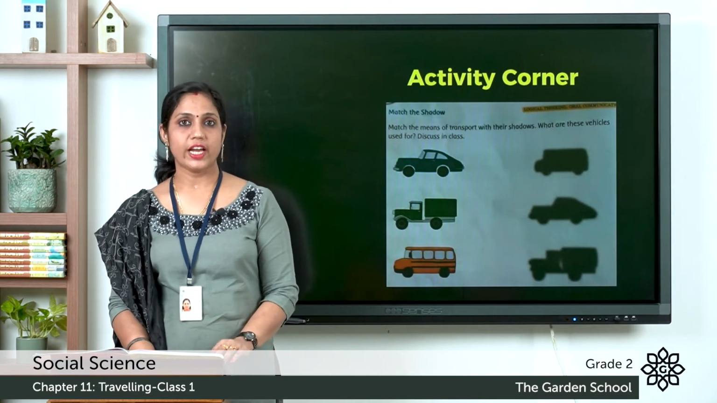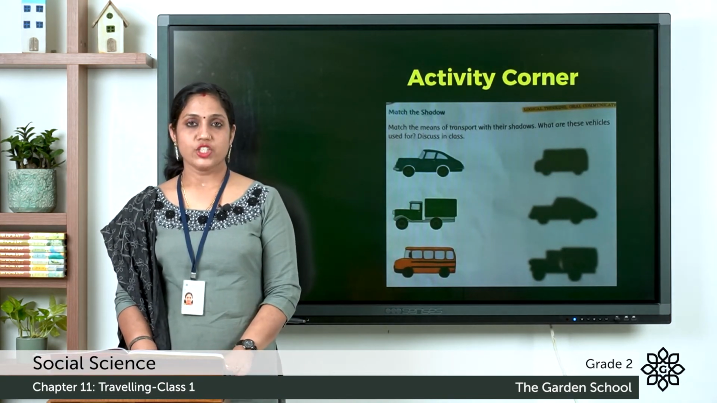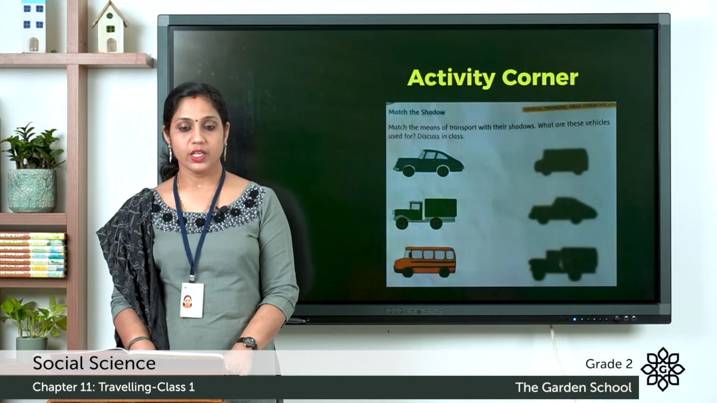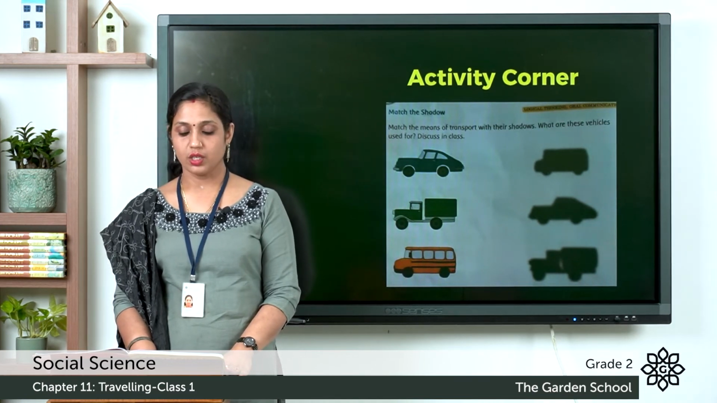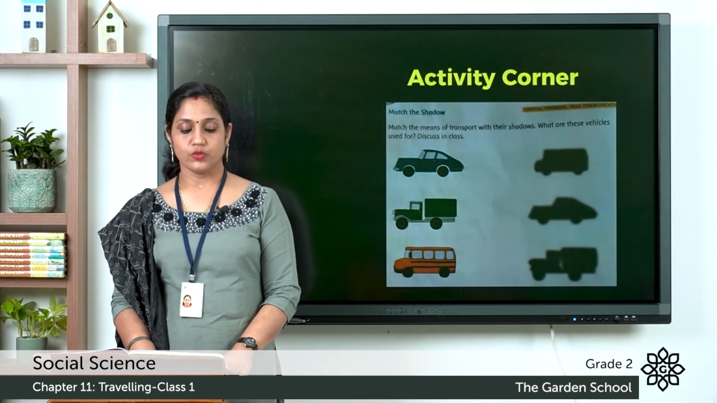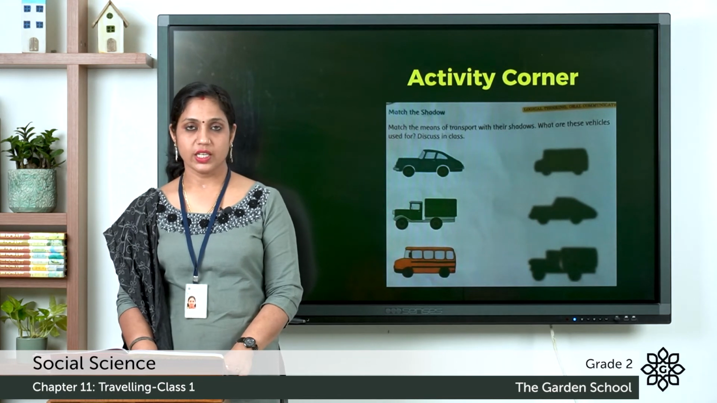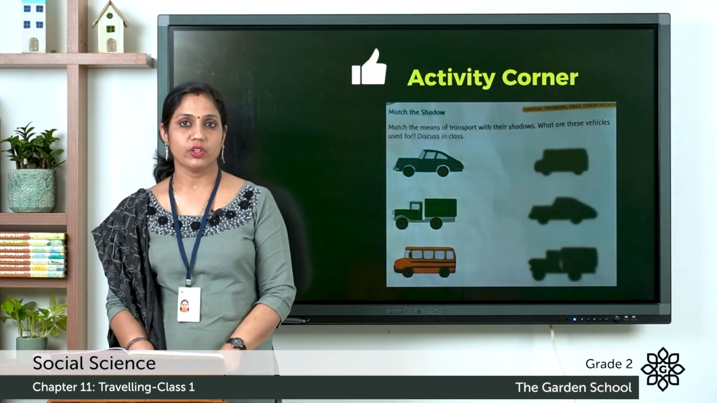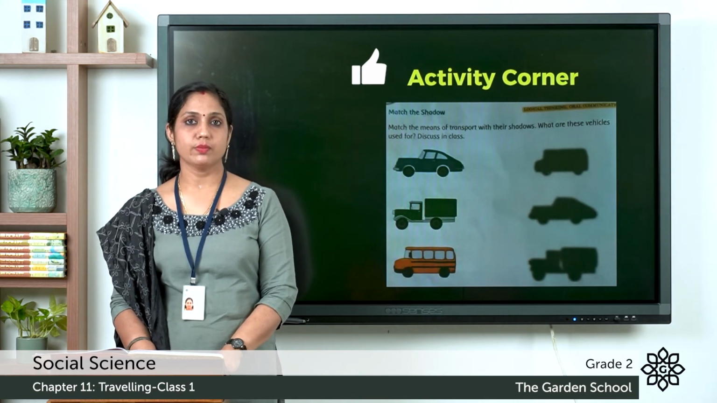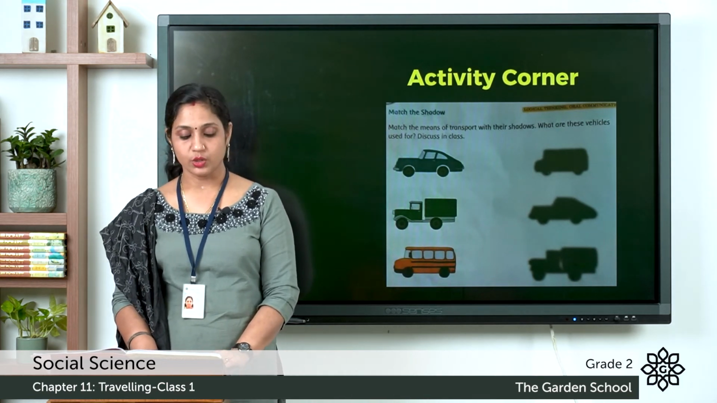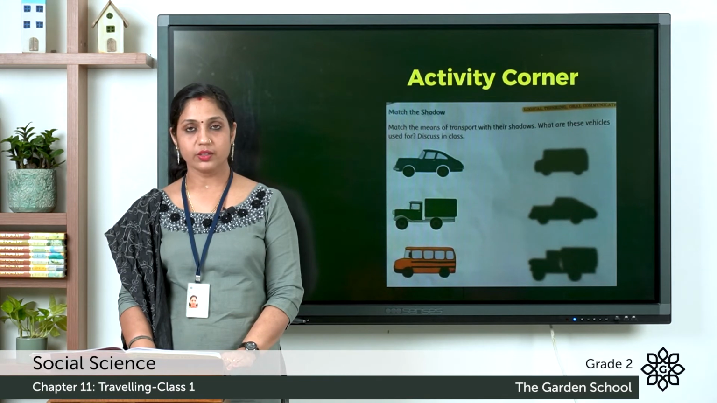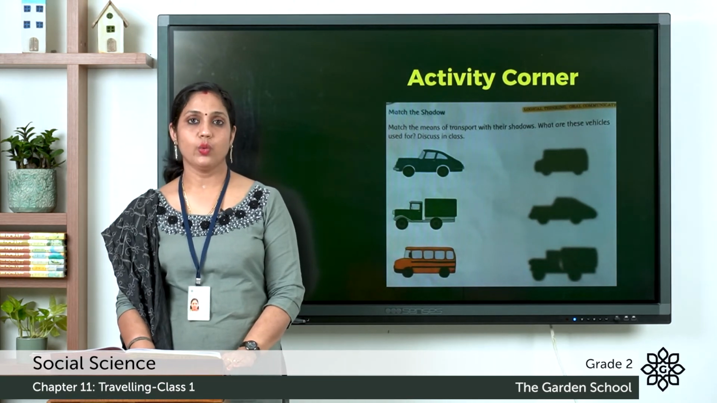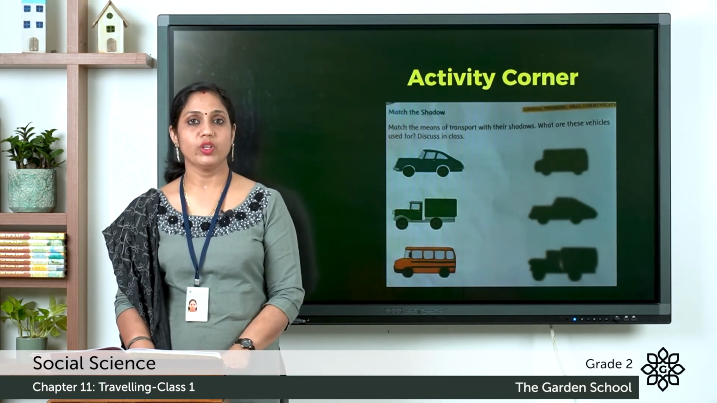Next, let's move on to our activity corner. Match the shadow. Match the means of transport with their shadows. What are these vehicles used for? Discuss in class. So here you can see the means of transport. Some vehicles are given and their shadows are given on the right side. So we have to match these means of transport with their shadows. So here you can see a car, a truck and a van given. So you can match them with their shadows.